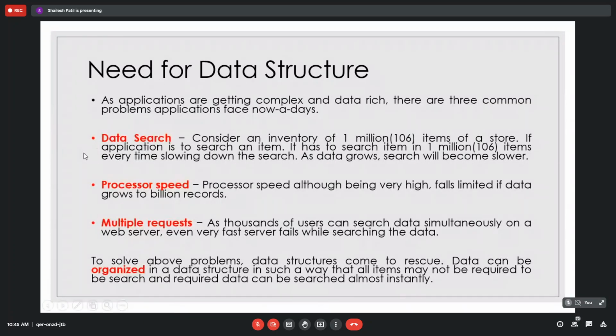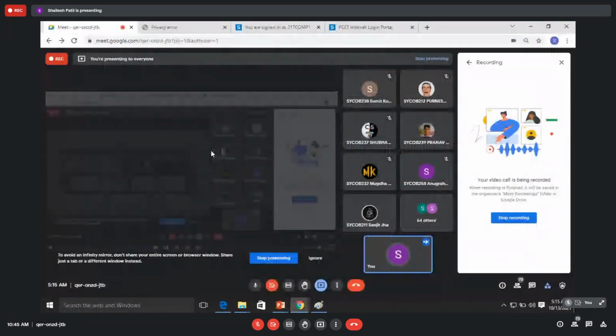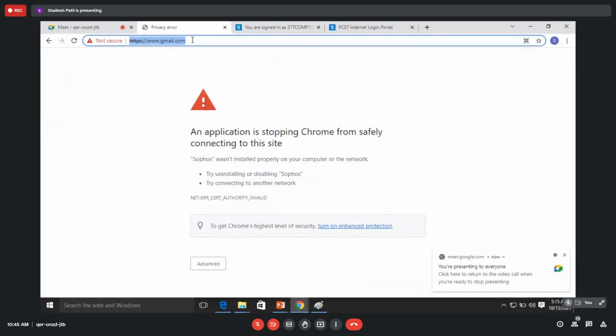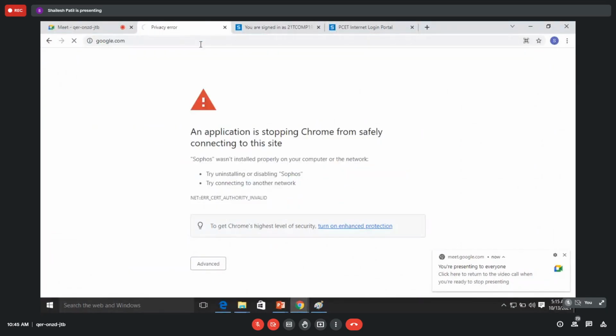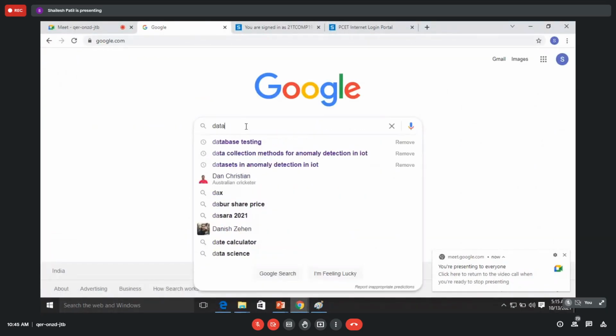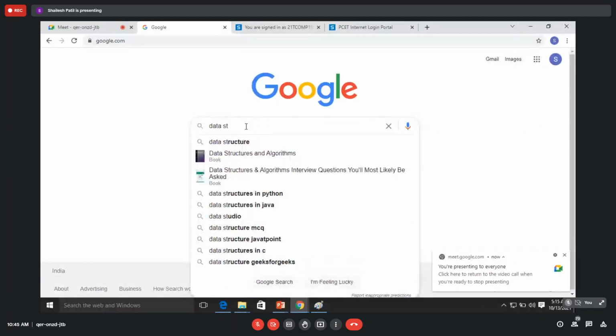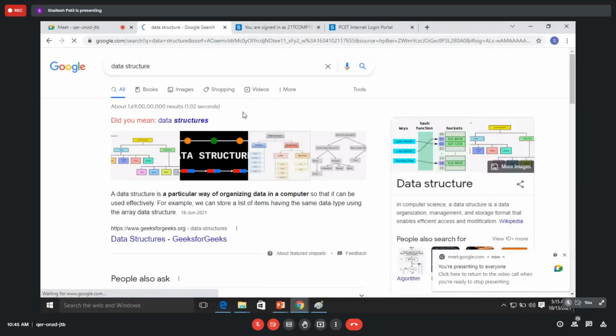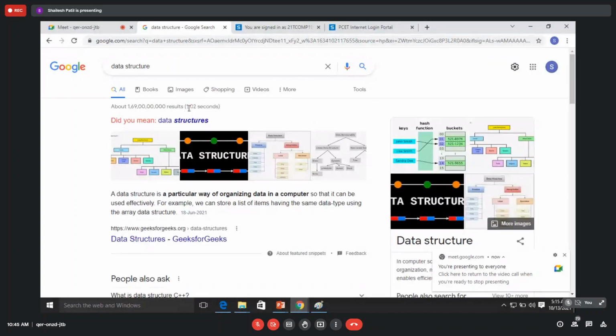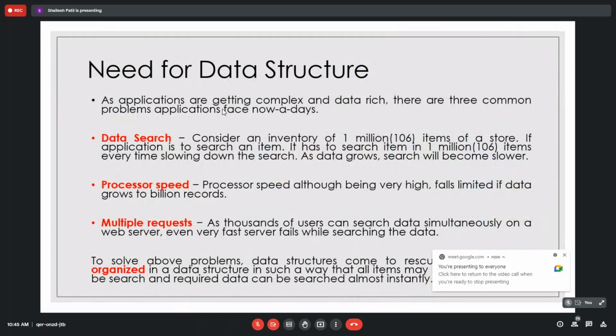Once you hit enter, suppose I have written data structure only, you also get the time, how many seconds it took to retrieve these many answers. This is the efficiency, and this is why Google is popular. So data search is the hurdle we have.